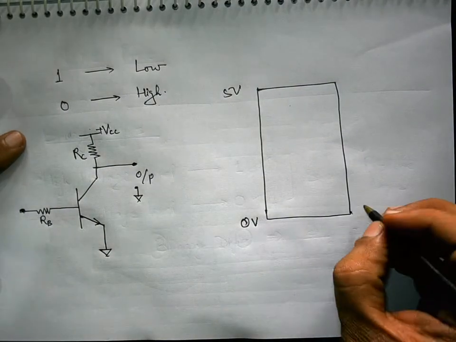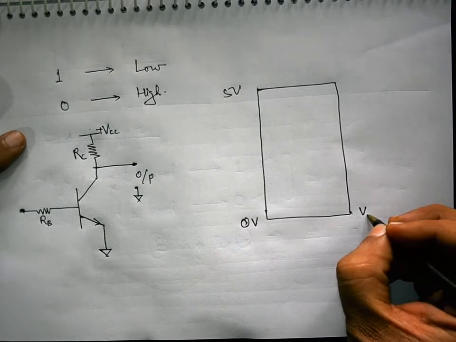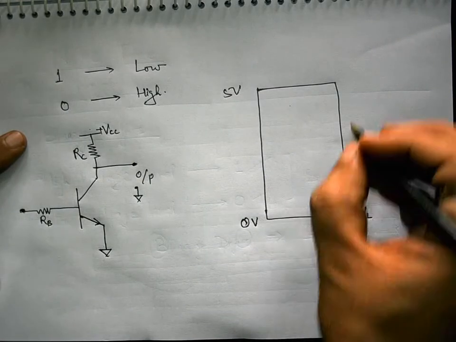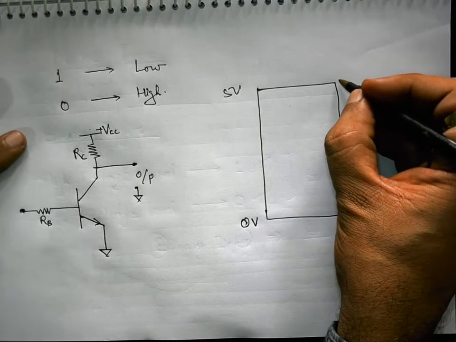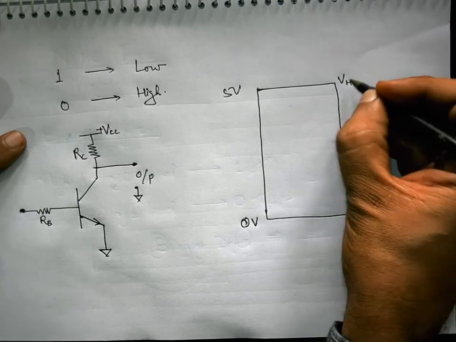This 0 volt is called V lower and this 5 volt is called V higher.